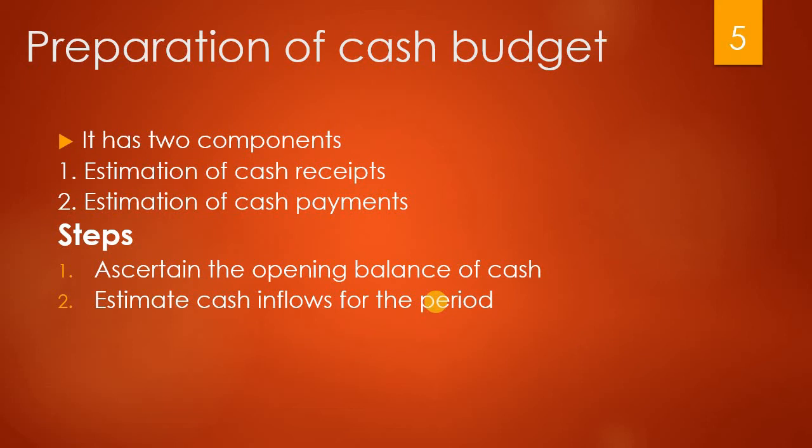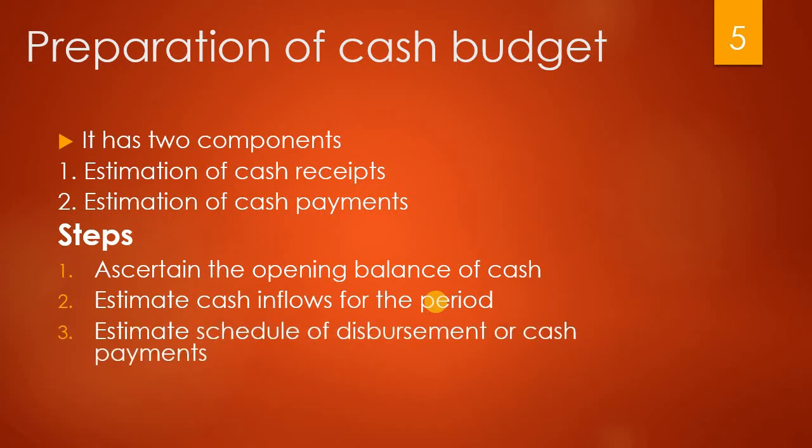So you have to total it up. For example, if you are receiving any interest, any dividend, any other receipts, and how much amount you are going to receive from the sales, all these things. Then the third one, estimate the schedule of disbursement of cash or cash payments. How much wages you have to pay, how much purchases you have to make, how much raw materials you have to buy, how much salaries you have to pay. So you have to make an estimate. Then you will get the balance, which is either a surplus or a deficit. So ascertain the closing balance of cash.